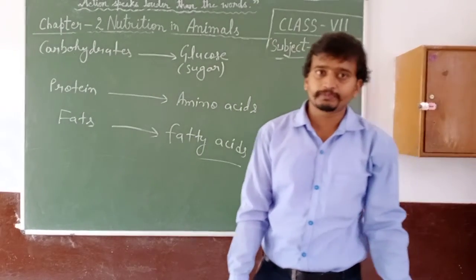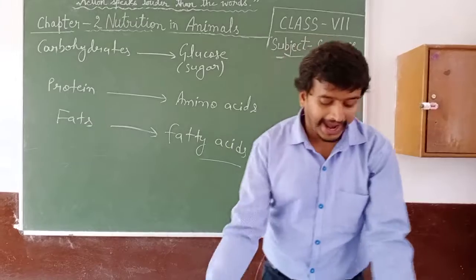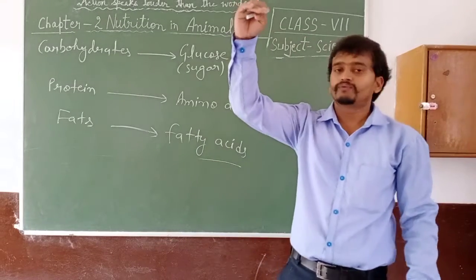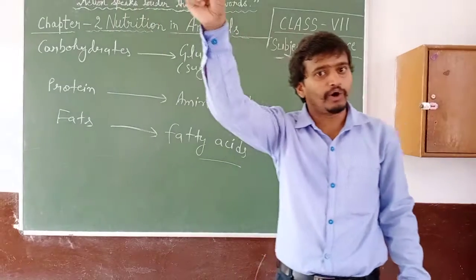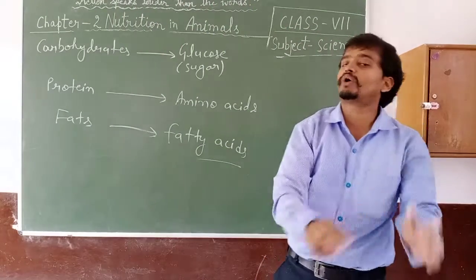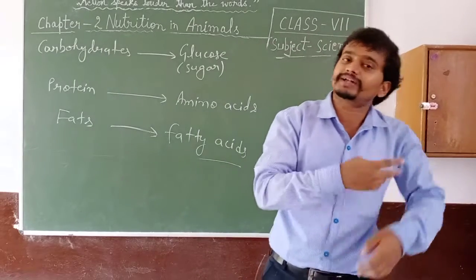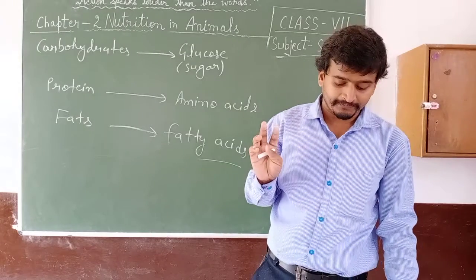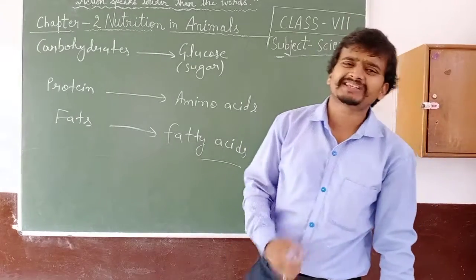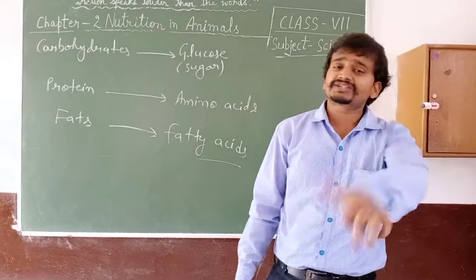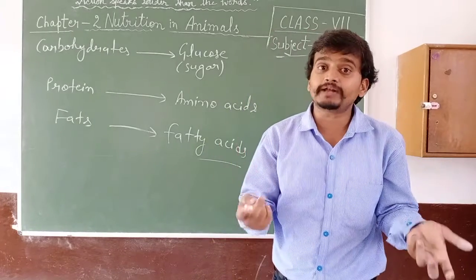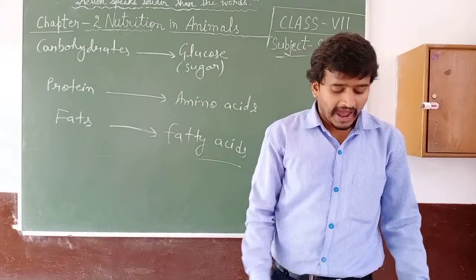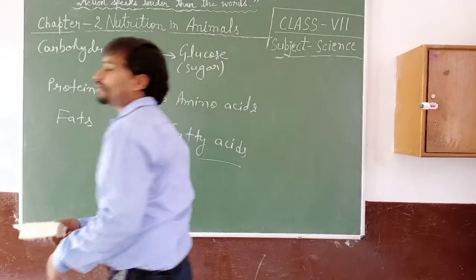Digestion of food begins in the mouth and ends in the small intestine. Digestion of food starts in the mouth, then food is transferred through esophagus to the stomach, and after that small intestine. Besides glucose, amino acids and fatty acids, the digested food also contains minerals and vitamins. After this, the next step is absorption and assimilation of food.